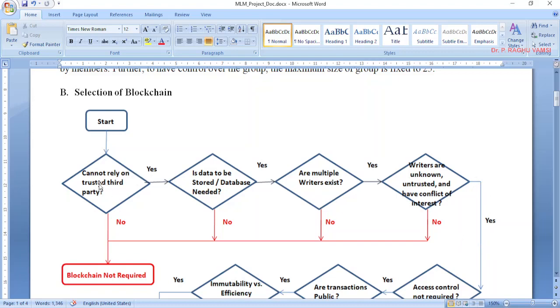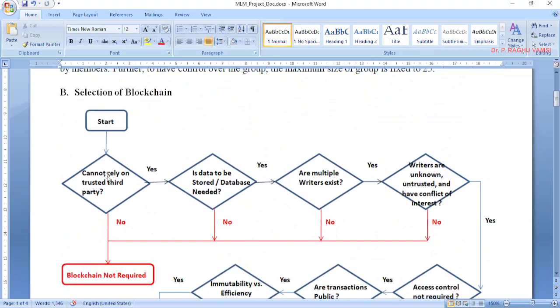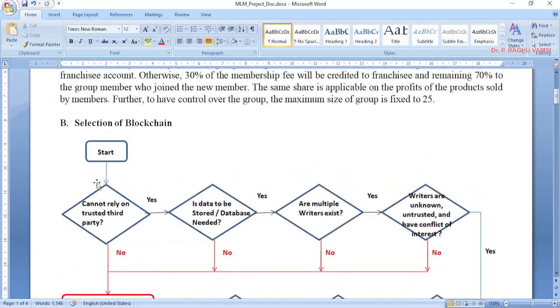But if you look, this is happening in a very closed environment. So you cannot rely on a trusted third party. It is only the trust between the organizer and the member. So hence you cannot rely on the trusted third party. So it is yes. So we can go to the other thing: is data to be stored or is a database needed? Obviously in this we require the data to be stored.